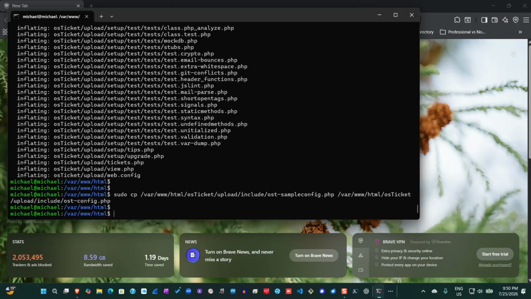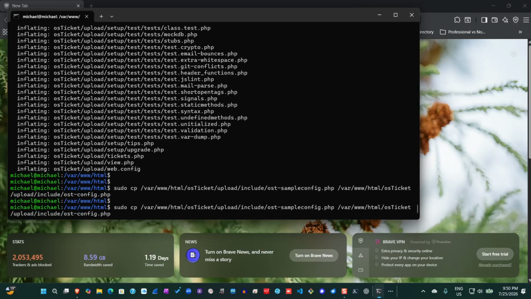So in order to verify if we have these two, the original file, which is ost-sample-config.php, and the new name, which is ost-config.php, we have to go to this directory called include. So I'll bring out the command and delete part of the command.